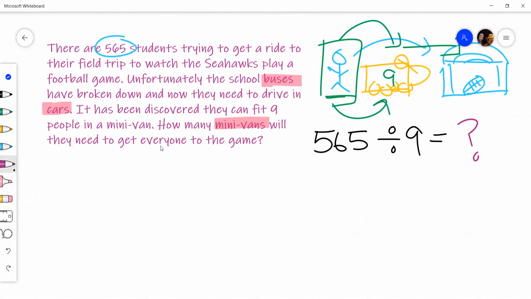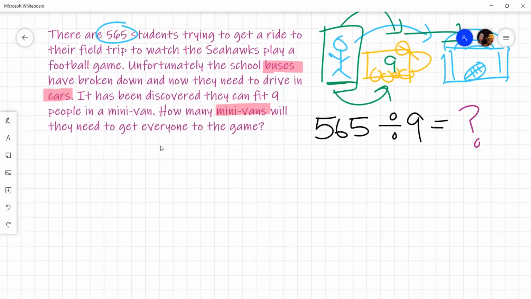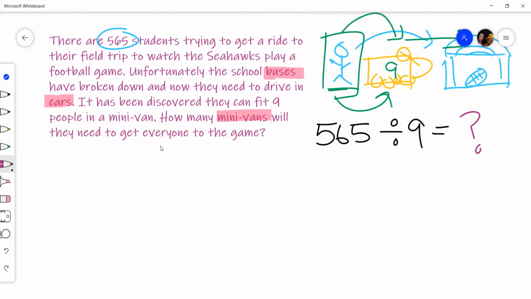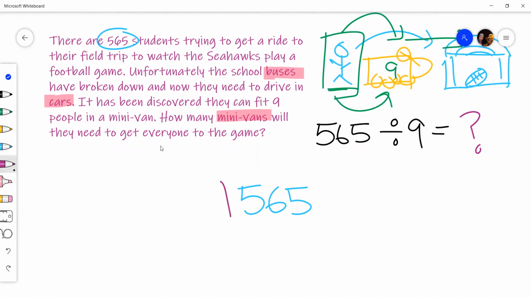So as you know from any previous video you might have watched, I am a big fan of partial quotients. I just really do think it is a good way to organize and think about how we can take groups of 9 in the ways that are most compatible with the way that we think. So I'm going to set that up. Remember, sometimes people call this the big 7. I always hesitate to call it that because that's just what this little graphic organizer looks like, but it's not really a technique. We're doing it in groups of 9. So how many groups of 9 can we make with 565 people?